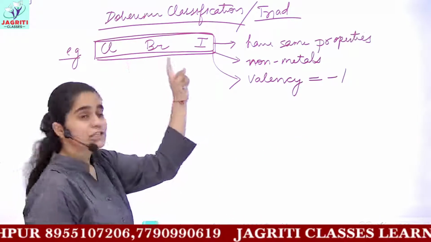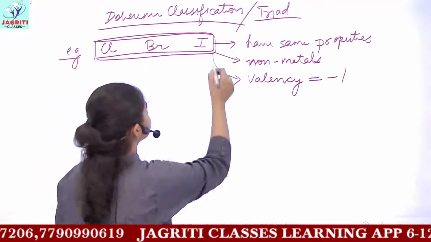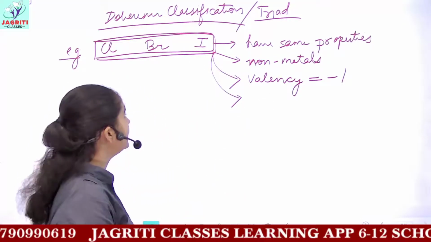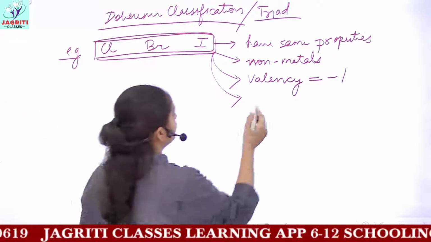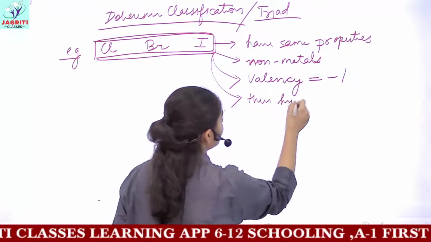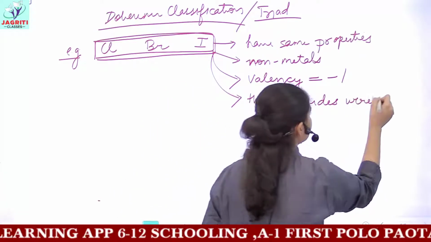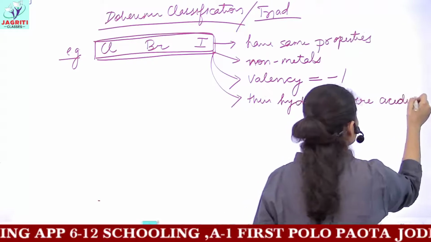So the valency shown by all these 3 atoms was -1. Then one more property in common is that their hydrides were acidic in nature.